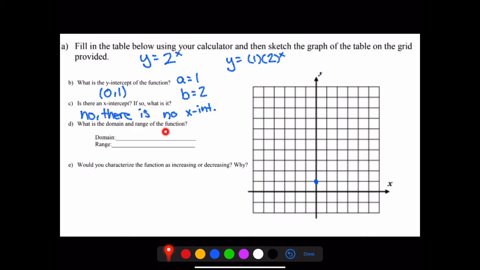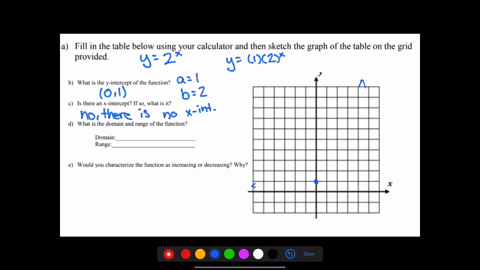What is the domain and range of the function? Well, domain is all of our possible x values. And if we remember, we just move across and make this J-curve, right? So if that's the case, we're including all these x values. And those arrows that were included show that it goes onward forever and ever.